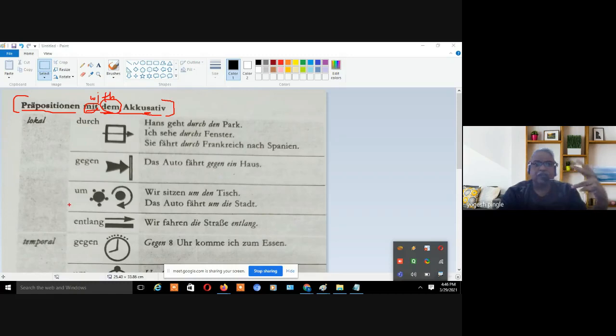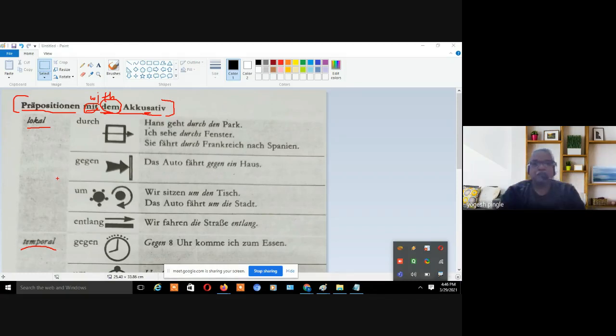If you see, there are two types of prepositions in German, called local and temporal. What is the meaning of local? Local means the local area, right? And temporal means with respect to time, right?